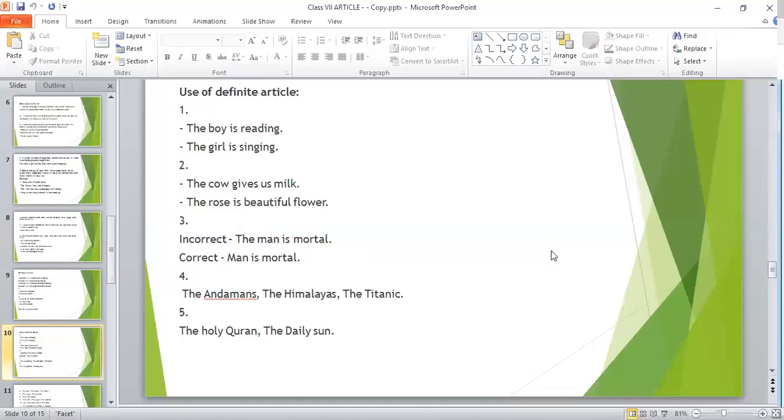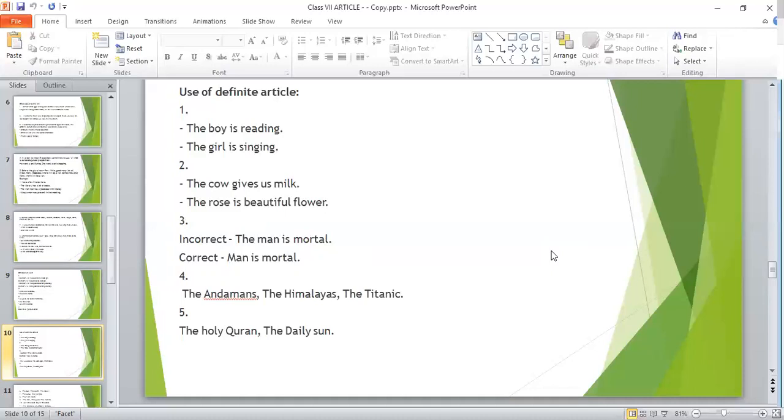You cannot say a cow gives us milk. No, because only one cow doesn't give you milk. Rather, the cow, that is, all the cows give us milk. In the same way, you can say the rose is a beautiful flower. Here, the rose is a common noun, like the cow is a common noun. Okay.